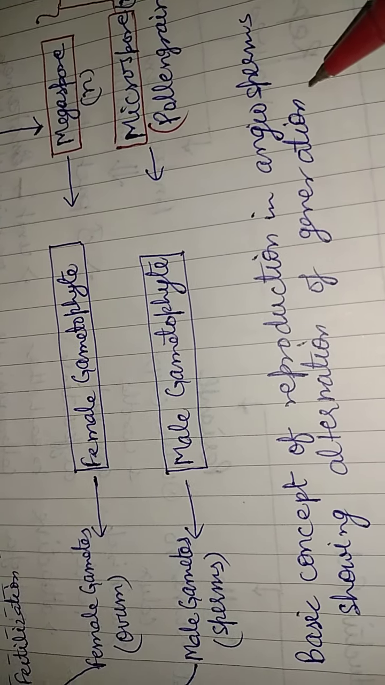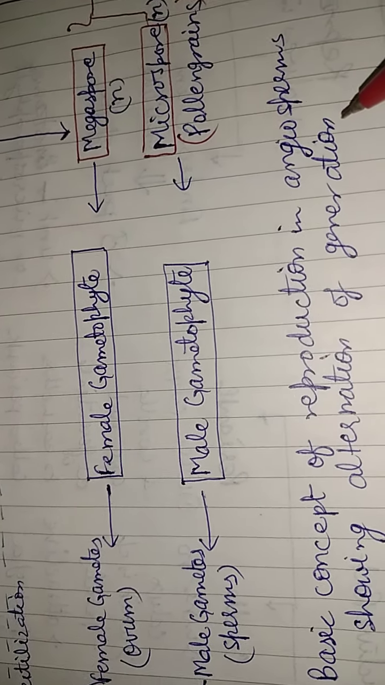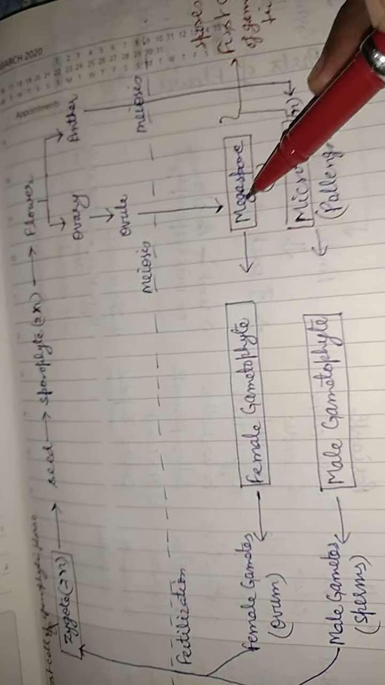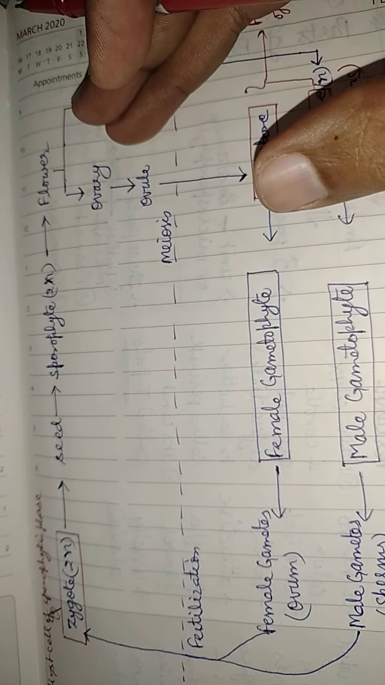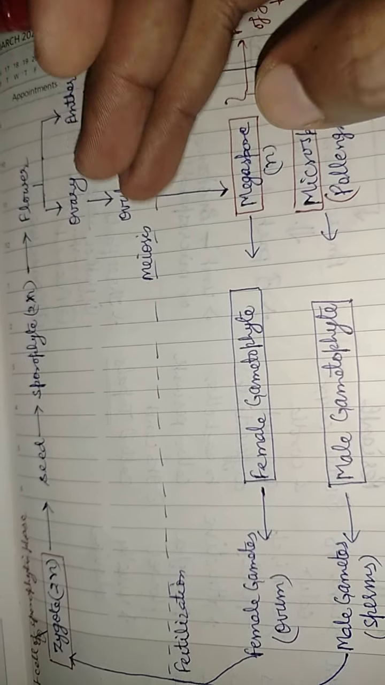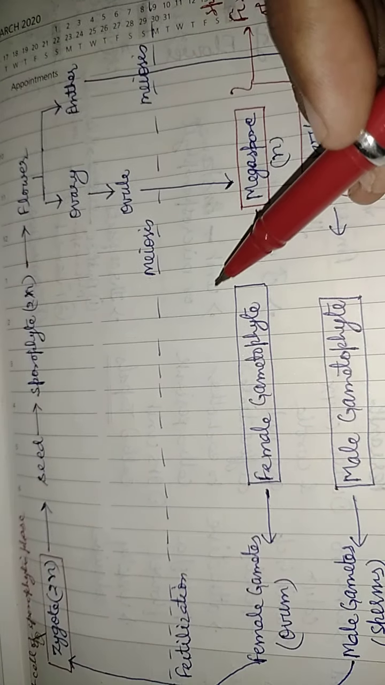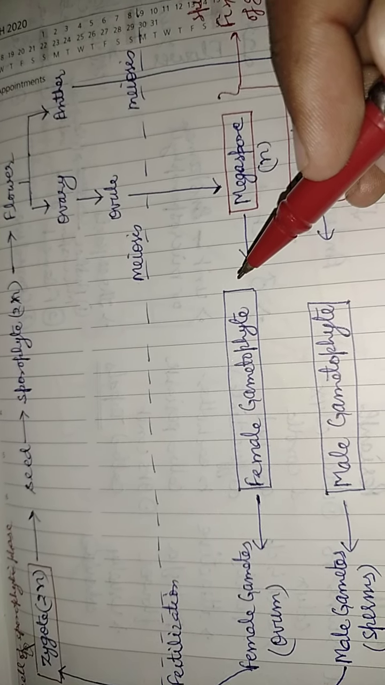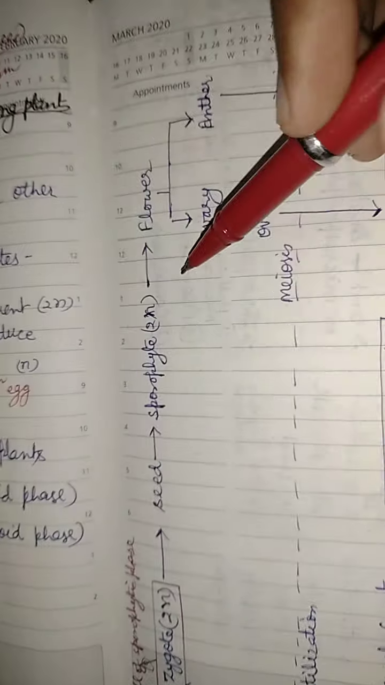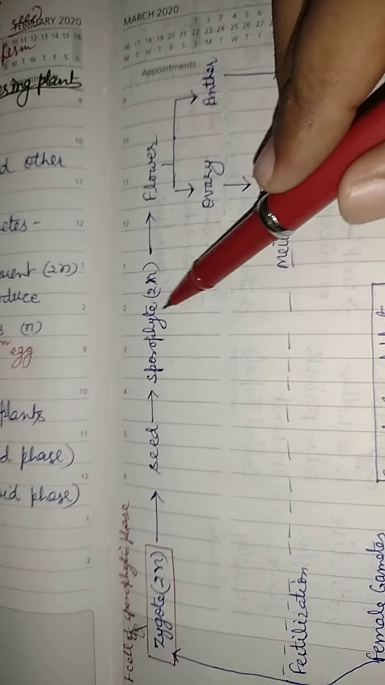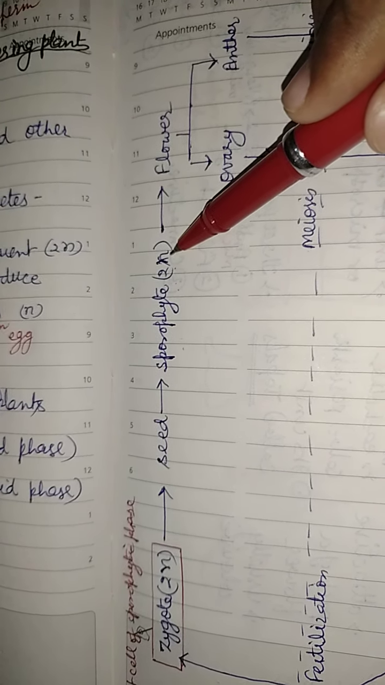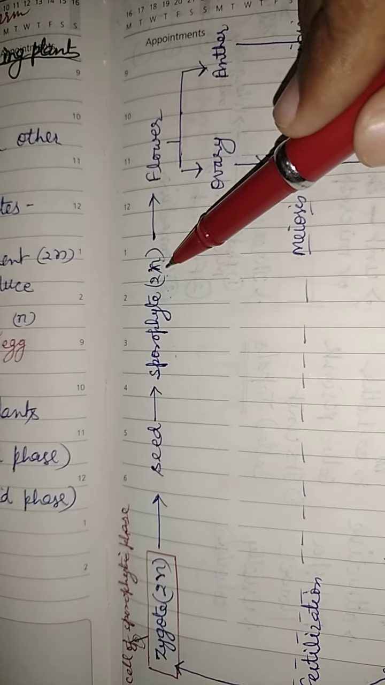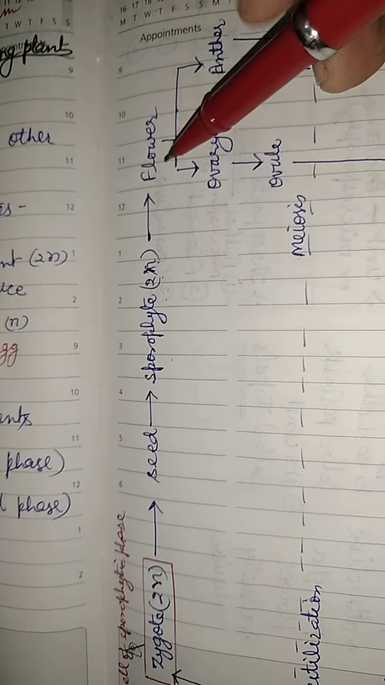What do you mean by alternation of generation? When a life cycle contains two different phases, diploid and haploid phase, which come alternate to each other, it is called alternation of generation. See here a plant. Generally an angiospermic plant is sporophytic, that is diploid 2n or 2x. In some books 2n, in some books 2x is written.